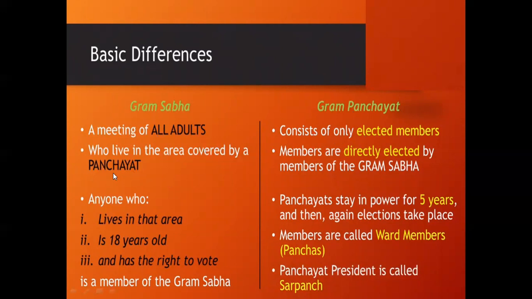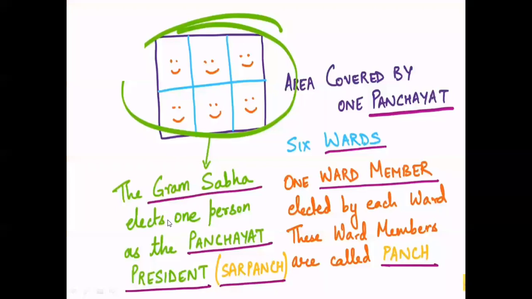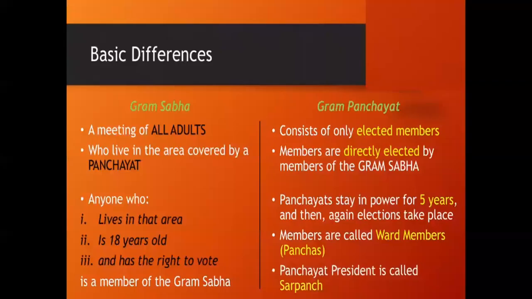Panchayat means the entire area, the entire village. Anyone who lives in that area, is 18 years old and has the right to vote is a member of the Gram Sabha.